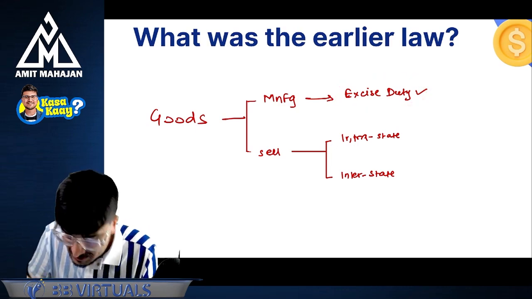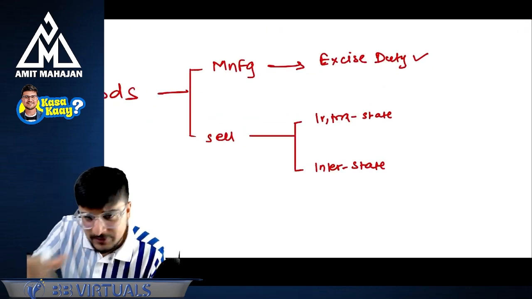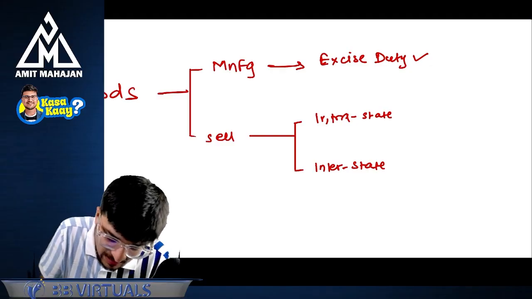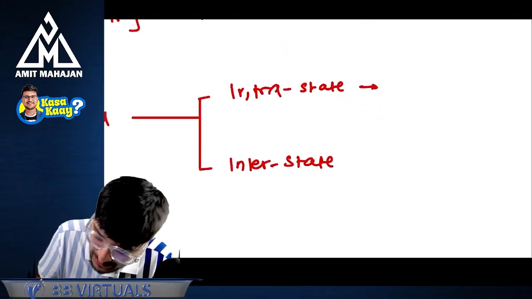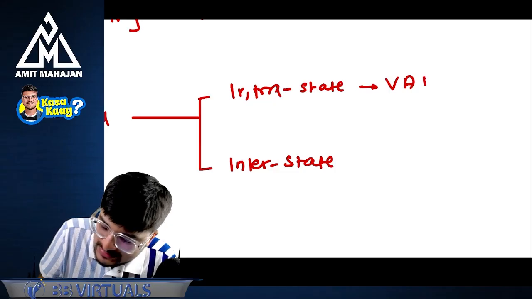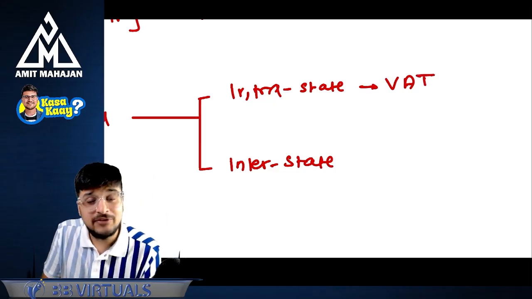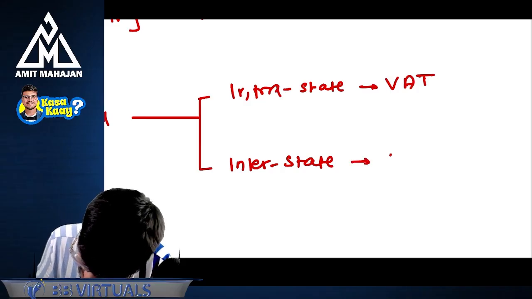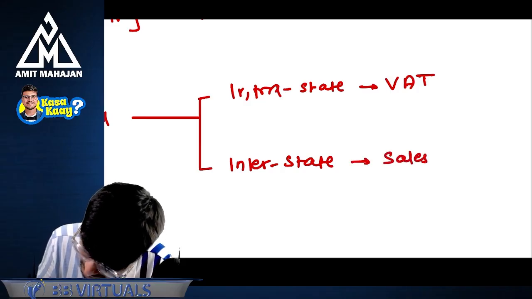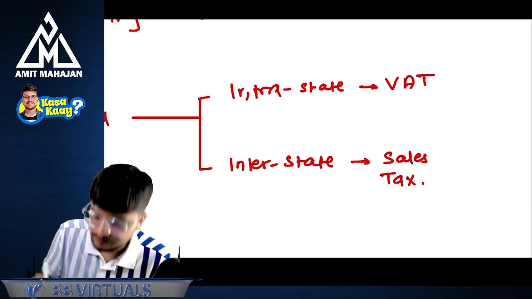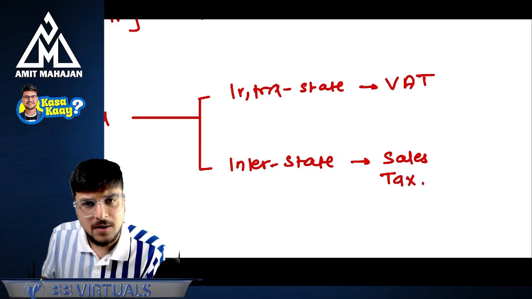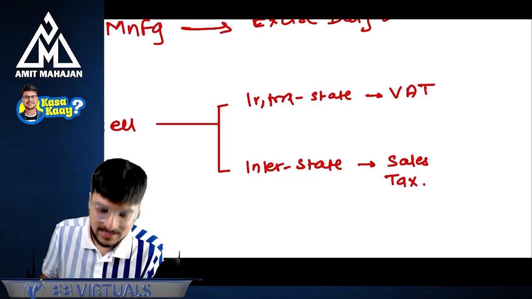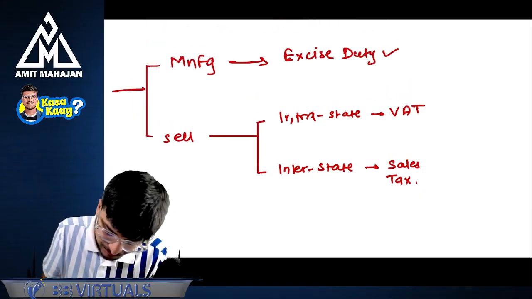If I have to sell these goods, if it is an intrastate transaction within the same state, then I had to pay value added tax, that is VAT. And if it is between two states, then I had to pay sales tax. Understanding? Perfect. Or you can say central sales tax, CST.